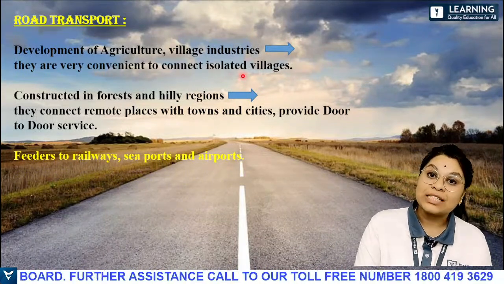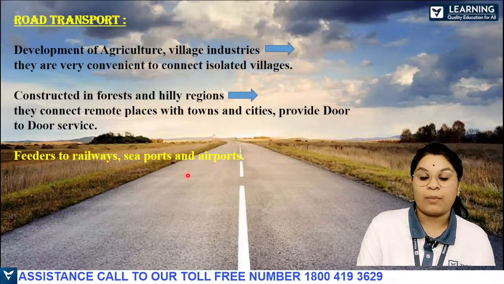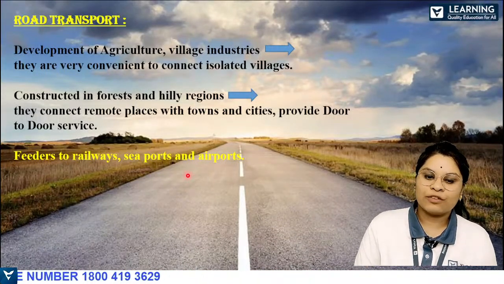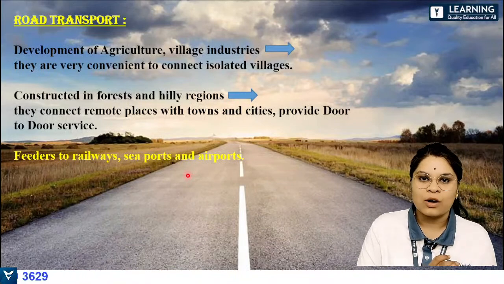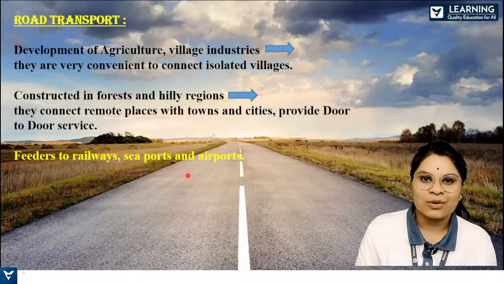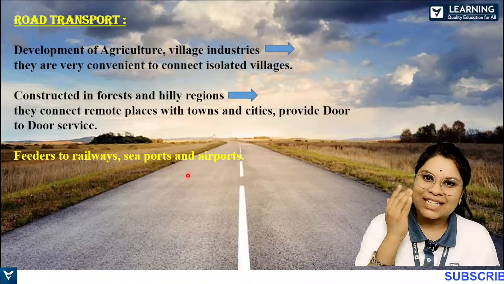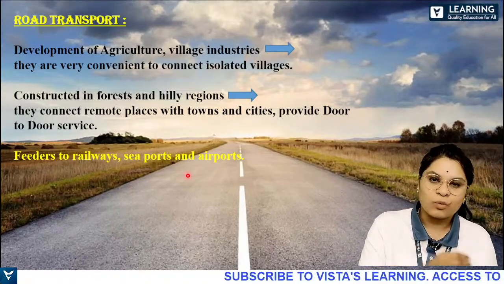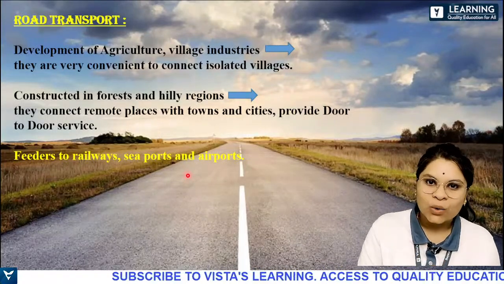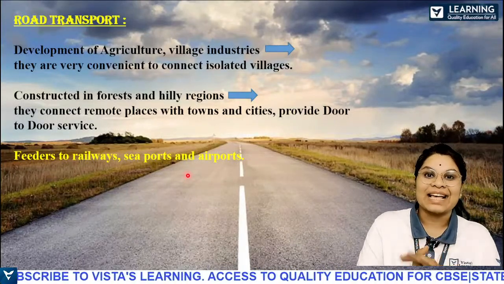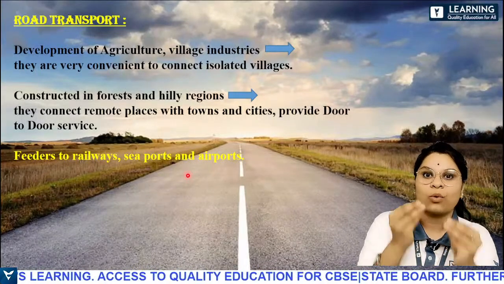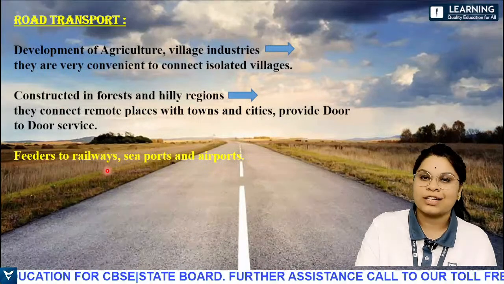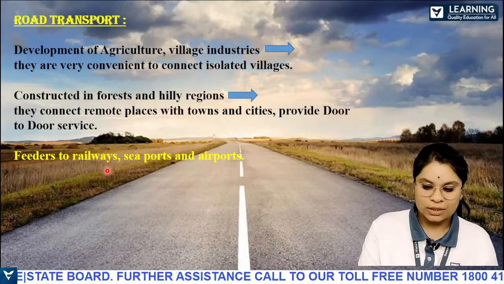So they act as the feeders of railways, seaports and airports. Feeders means what? If you want to go to the airport from your house, you don't take another flight from your house. You go by road only, no? The same thing for a railway station, or a seaport, or a bus stand, whatever it is. You go by road only, no? So it basically acts as a feeder. Because of the road, we are able to travel to other places and other modes of transportation. So roads are very important, right?